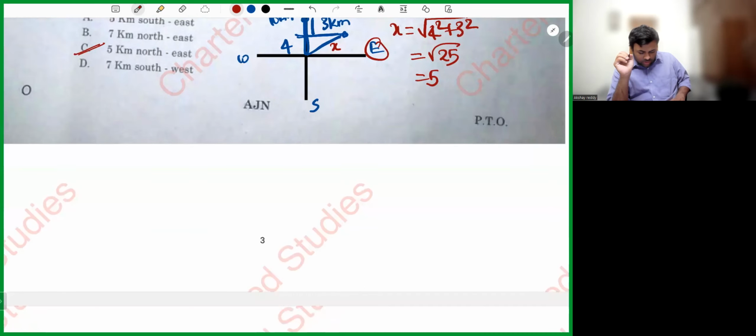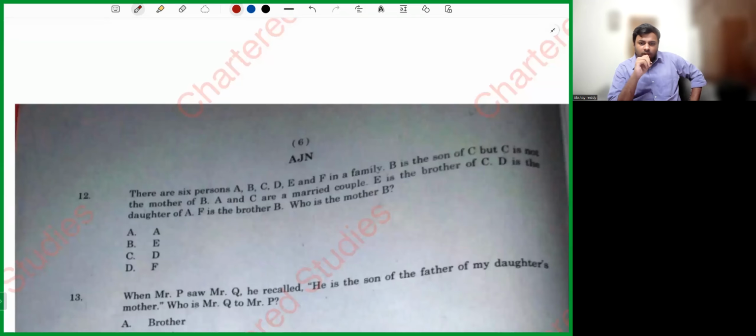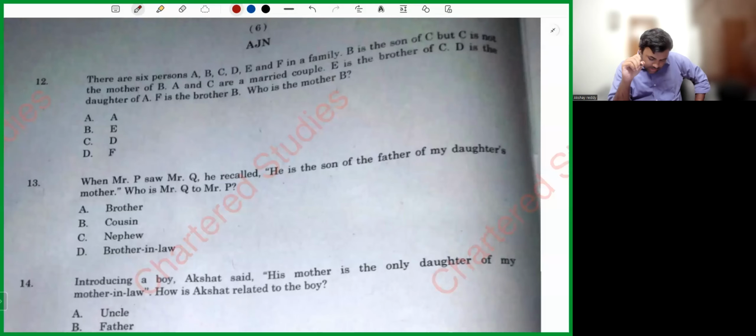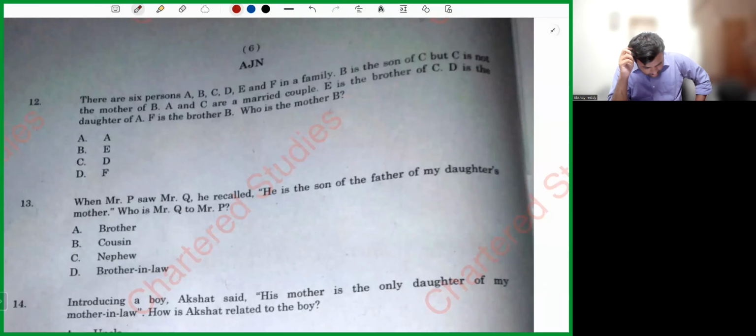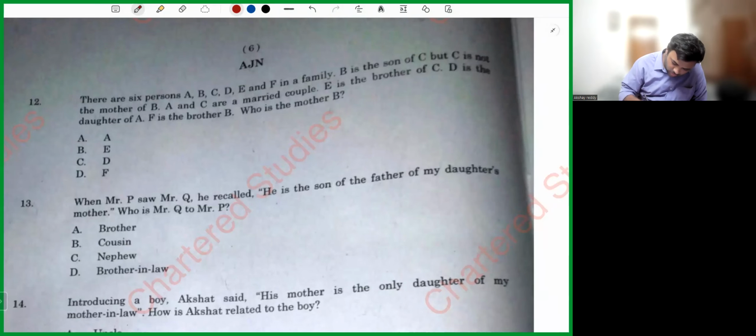Now coming to the next question, question number 11. He is saying there are 6 persons A, B, C, D, E in the family. B is the son of C, but C is not the mother of B. So obviously C is the father. A and C are a married couple, so A is the mother.